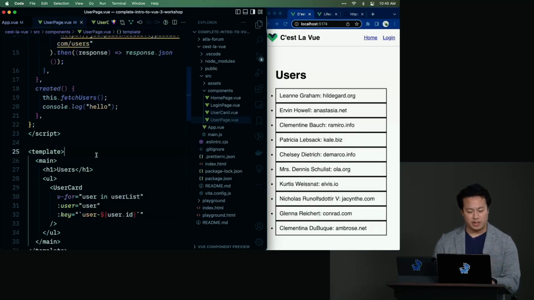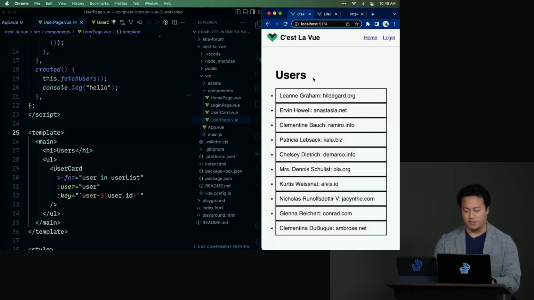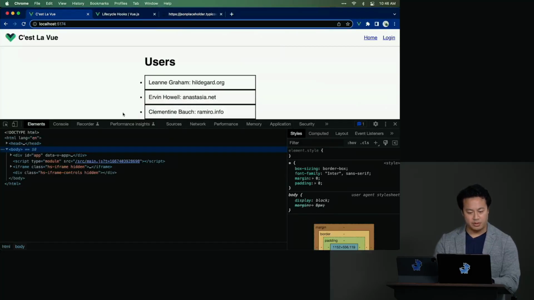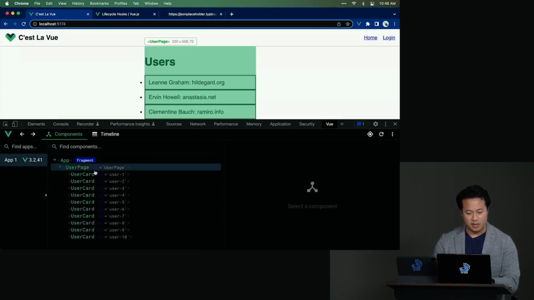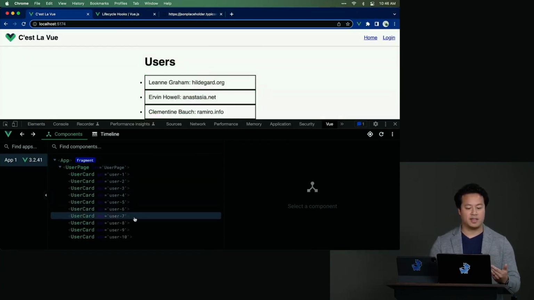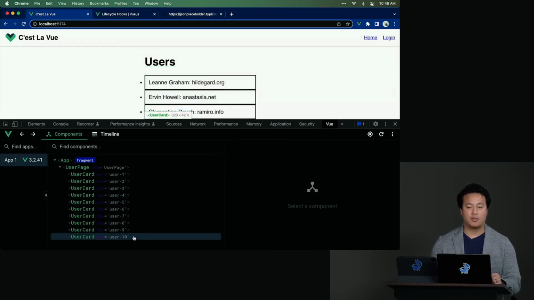OK, so our cards are rendering. We have our user page here rendering our list of cards, which looks good. And now, if we go ahead and open the DevTools, we should see, which I think I saw a glimpse of a second ago. There we go. The keys are showing up in this case. So it does look like if you want to inspect the DOM element one, that remains to be a little bit elusive.